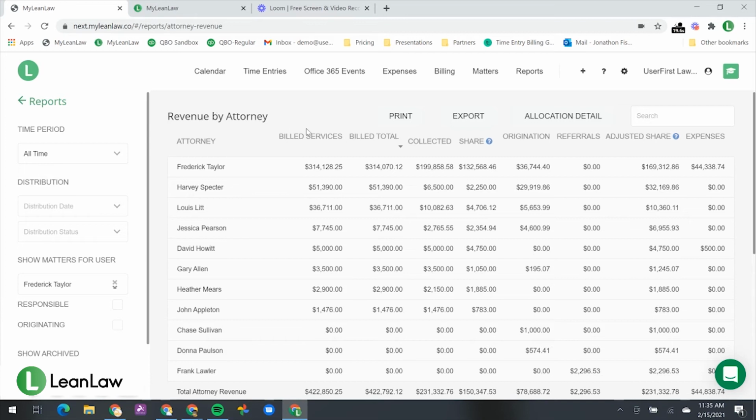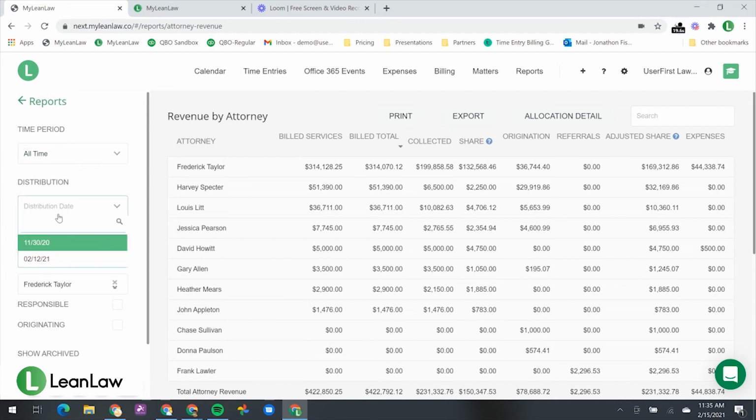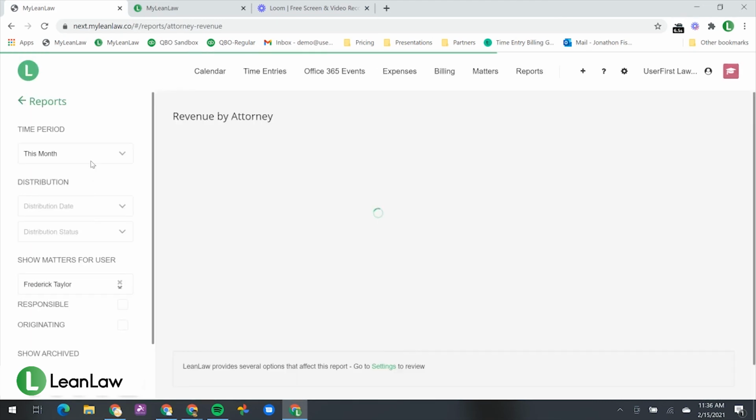Again, we're in the Revenue by Attorney report, and an attorney can look at a certain time period to find out how much was billed or collected during a period. An attorney wants to know, how much money did I receive? That's the difference between billed and collected. If I change the filter and look at the distribution date, the attorney wants to know, what money can I expect to receive? We refreshed the page because we added a new distribution date and we want the most recent data. Instead of looking at a specific period, I want to look at a distribution date.